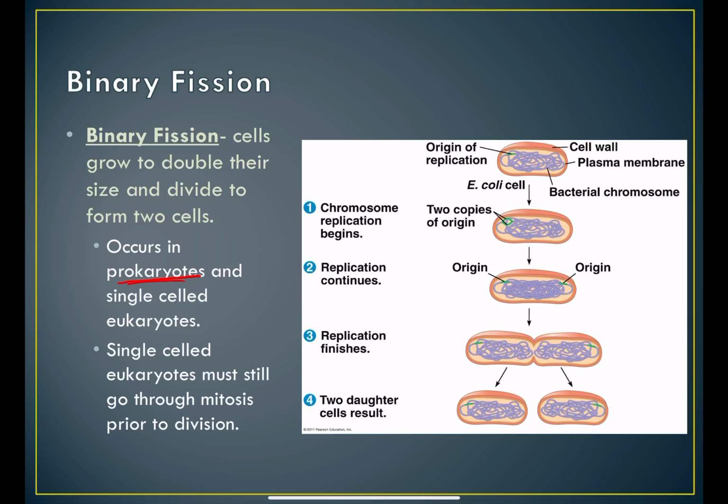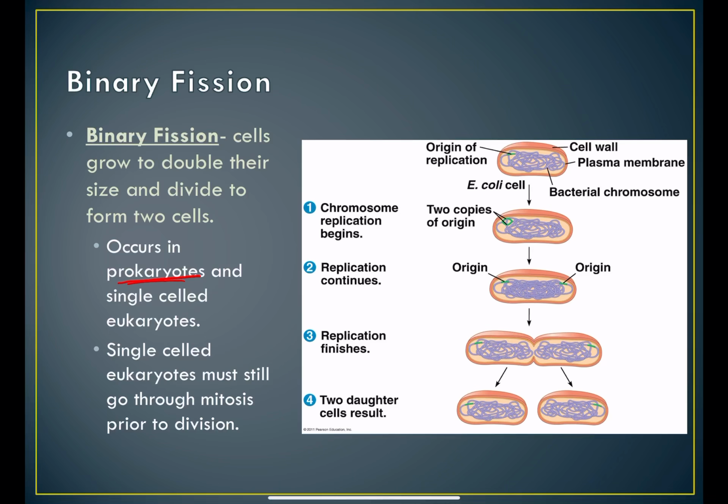Now, I just told you that individual cells replicate in mitosis, right? But not sex cells, skin cells, hair cells, heart cells, lung cells, gut cells. All the other cells replicate with mitosis.